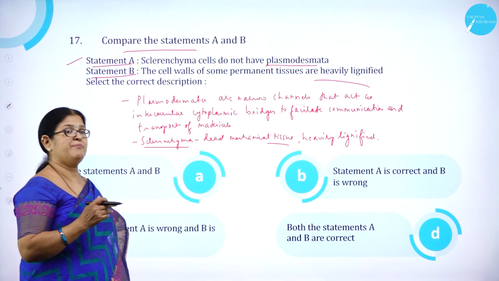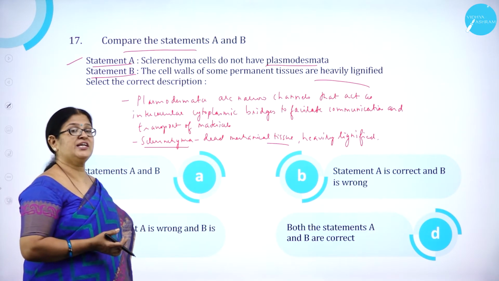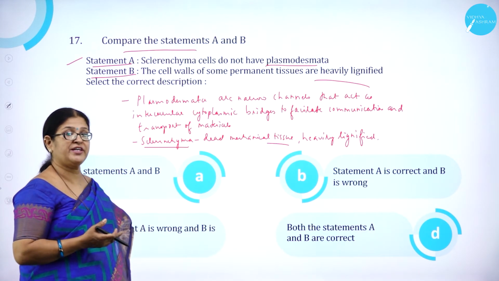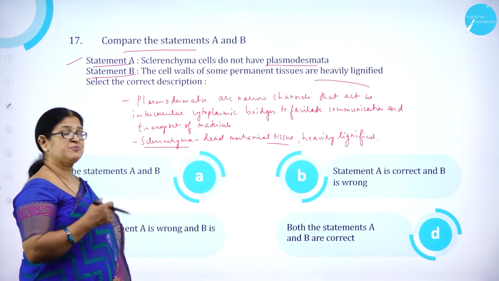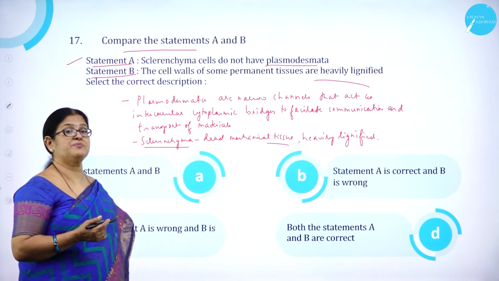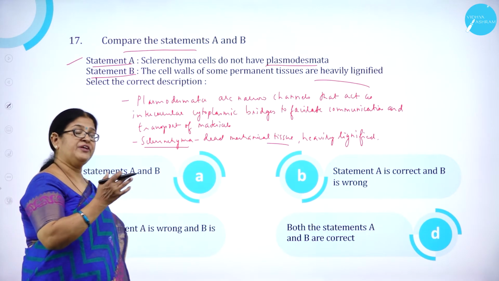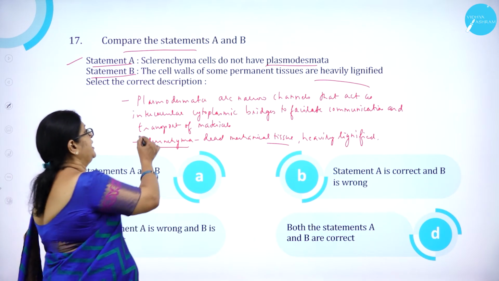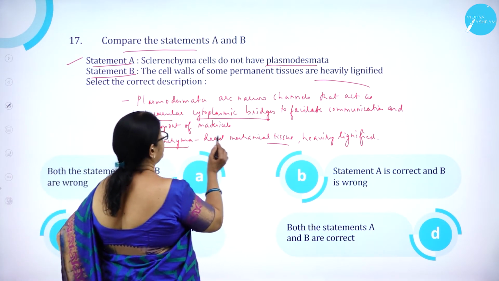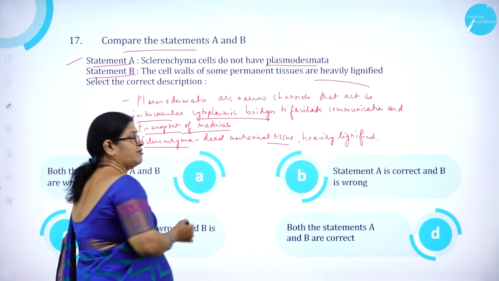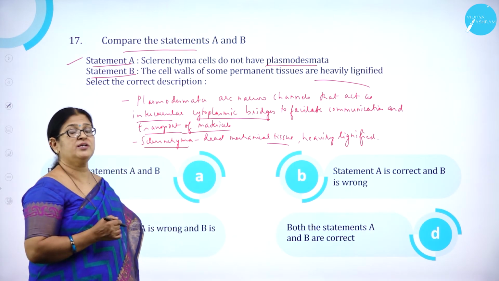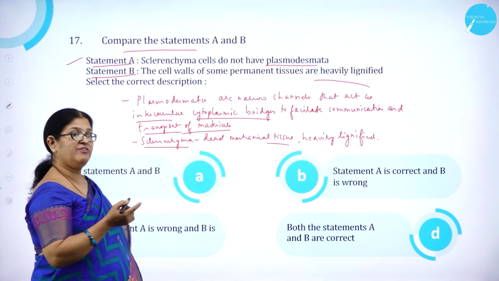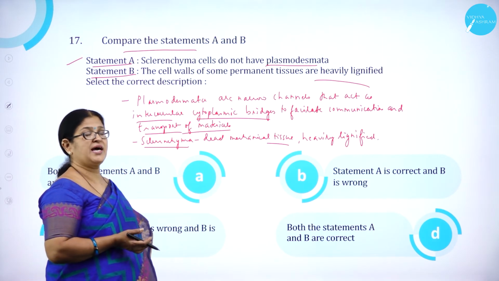Sclerenchyma is called a dead mechanical tissue, which is heavily lignified, as you know, it gives mechanical support because of its lignified cell walls. And plasmodesmata are nothing but cytoplasmic channels, which communicate with each other. So plasmodesmata are narrow channels that act as intercellular cytoplasmic bridges to facilitate communication and transport of materials, which is not found in sclerenchyma because it is a dead mechanical tissue and it is heavily lignified. So both the statements are correct.